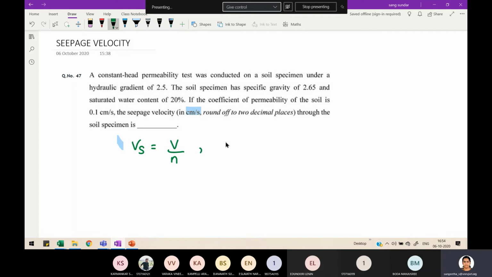Hydraulic gradient i is 2.5, specific gravity G is 2.65, and water content is 20%. While substituting, I will be using it in terms of fraction, so we convert it to a fraction. Permeability of soil is given, so k is equal to 0.1, in terms of centimeter per second. In the end also they are asking me to report the answer in centimeter per second, so no need of any conversion.